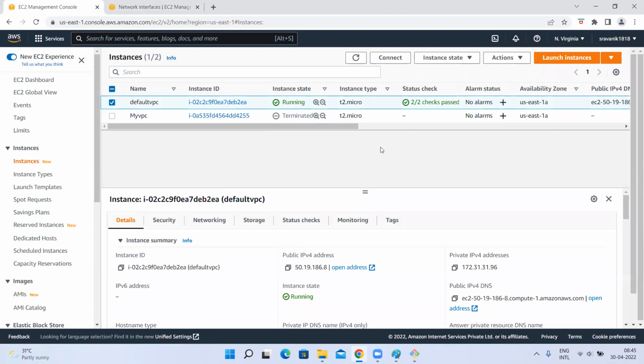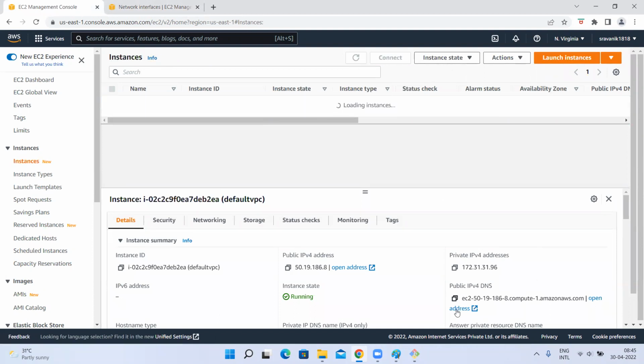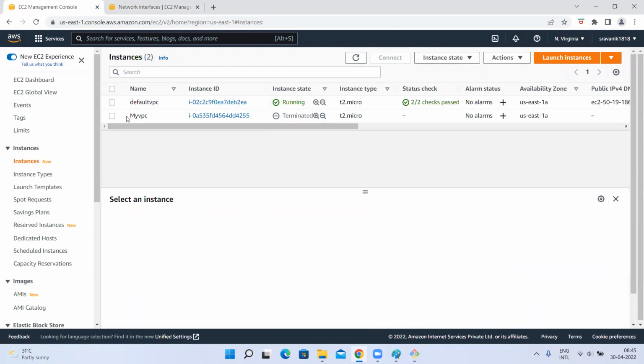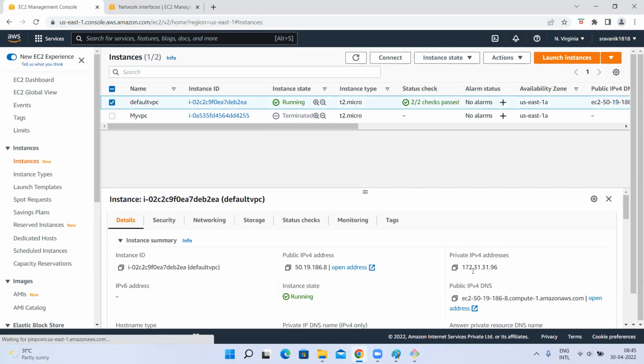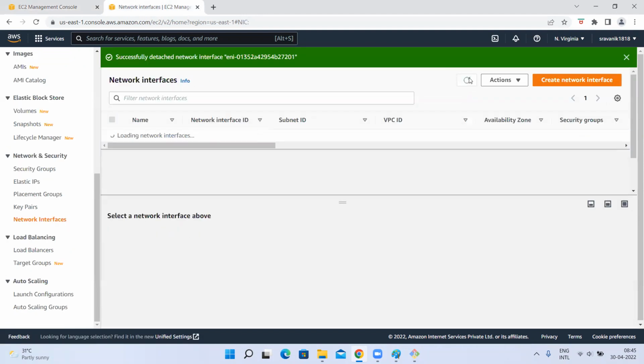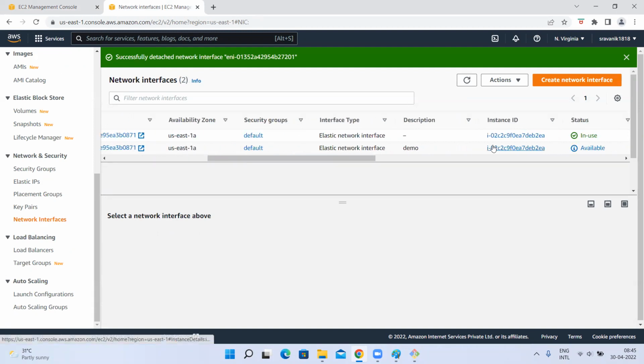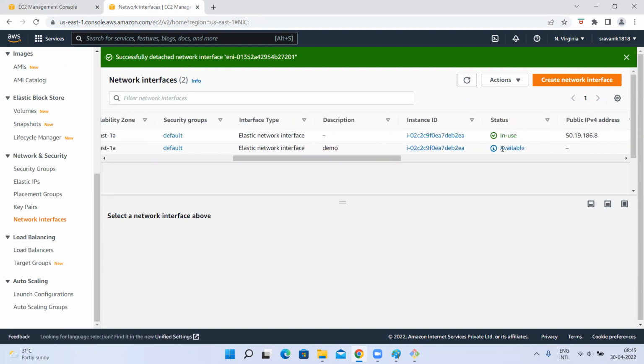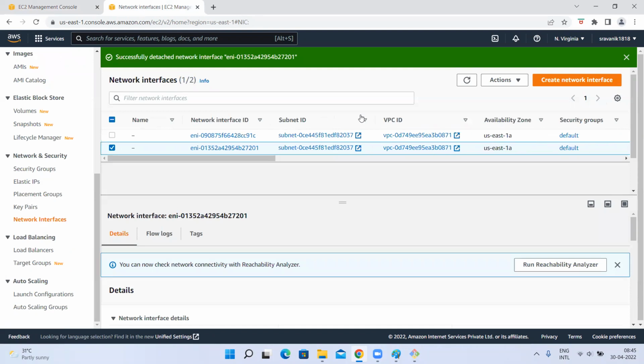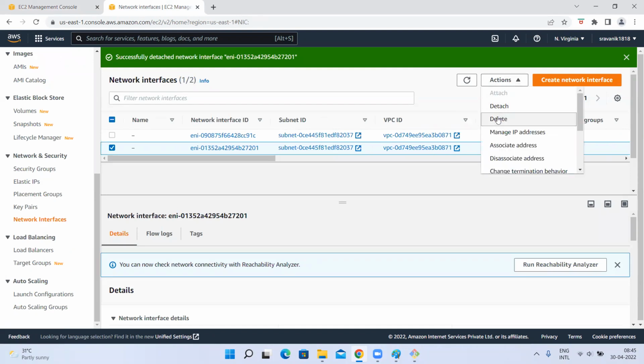Why is it showing like this under running instances? Here it has been detached. If you see here, it has only one IP address now. But here, I think it will take some time. Now it got detached. See, now it is available. It just took some time, but we were in a hurry. So now I want to delete it.